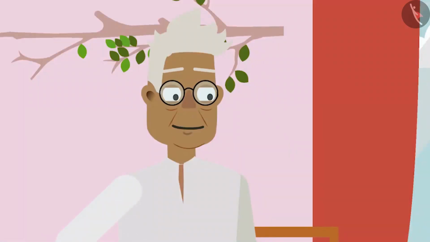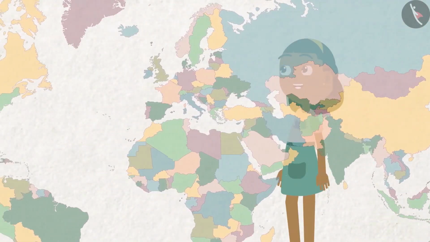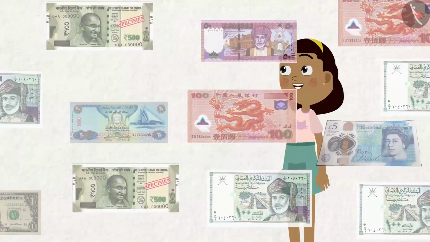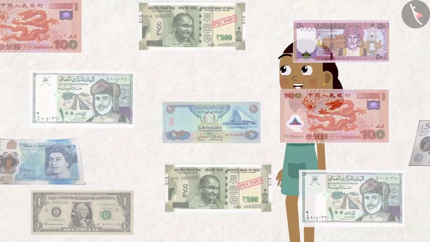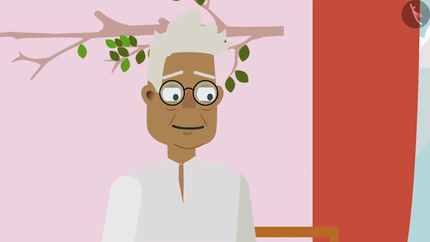So, how did you feel about knowing about different currencies? I enjoyed it so much. When I grow up, I will go to all these countries and buy different things with such currencies. Very good, Zia. So shall we go to eat some jalebis with this money?